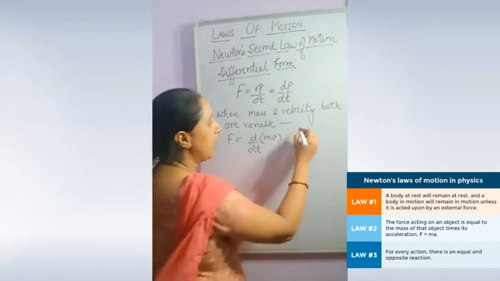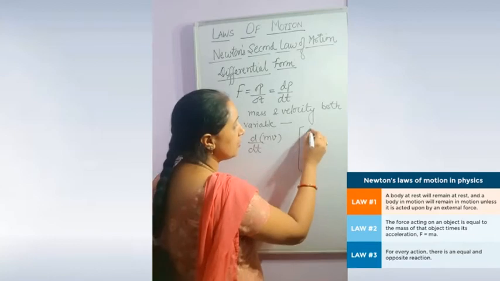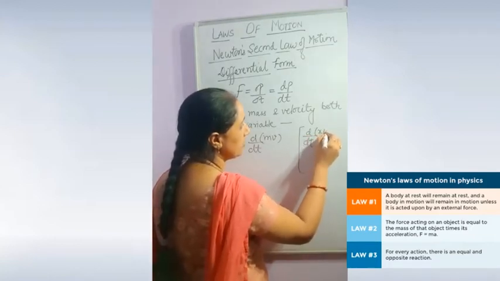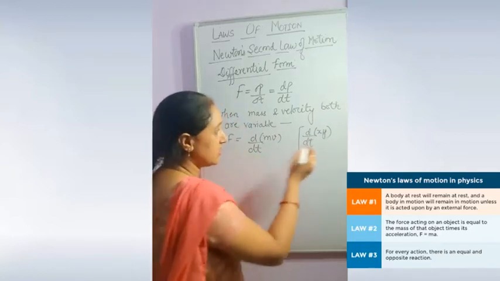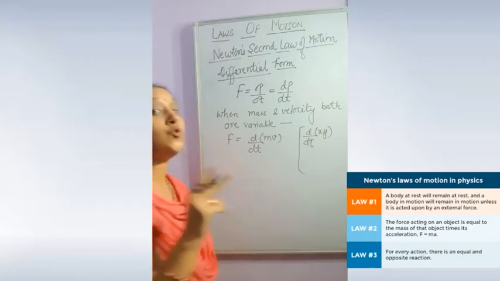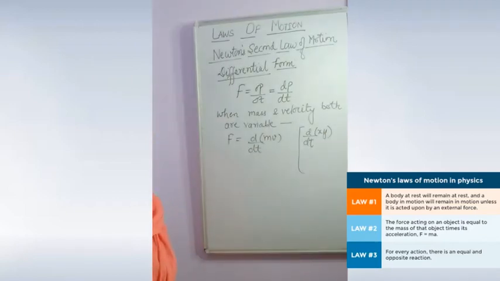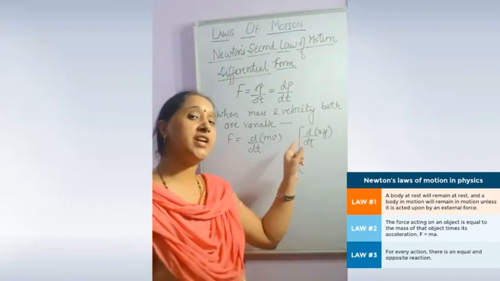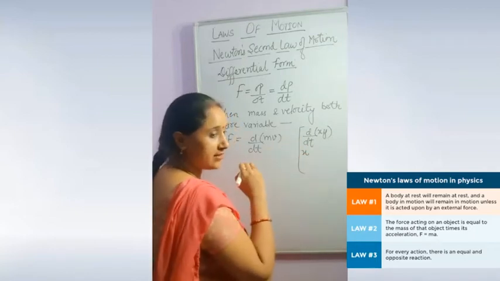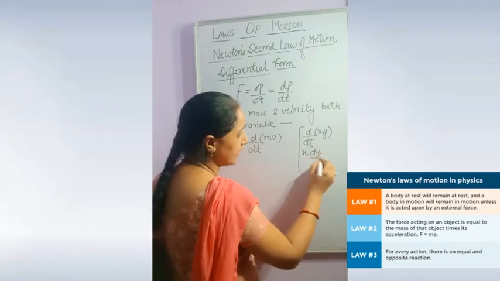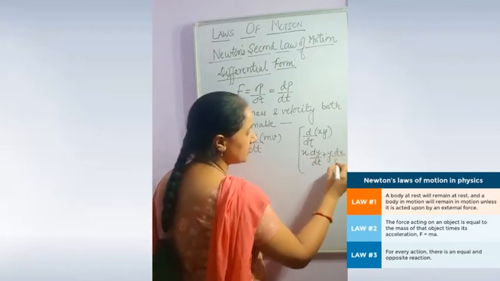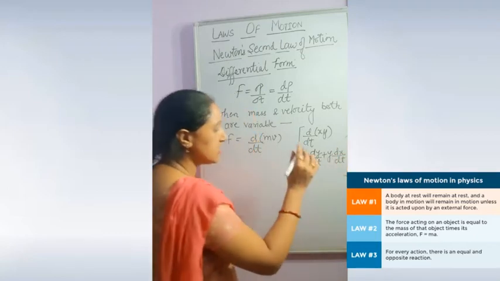Now again I am applying a differential formula of mathematics that is known as the product rule. This is the differential formula. How will we differentiate? If we have two variable quantities and we have to differentiate with respect to t, we write the first function as it is, times the differentiation of the second function, then the second function as it is, times the differentiation of the first. So this formula